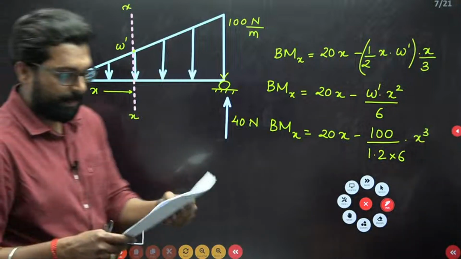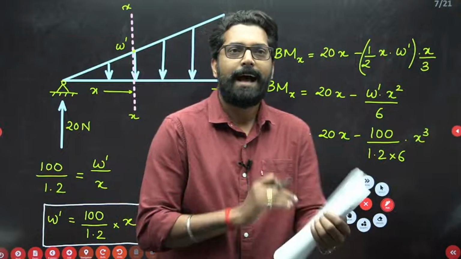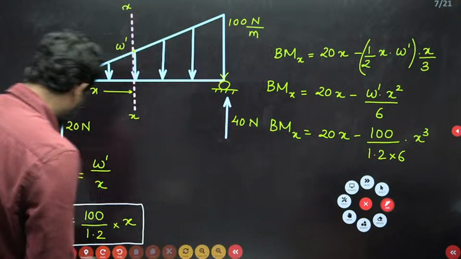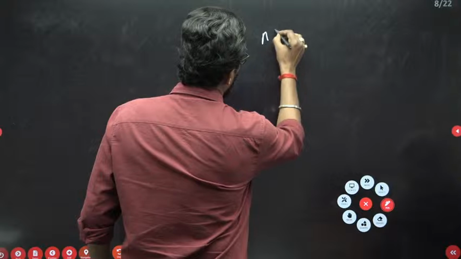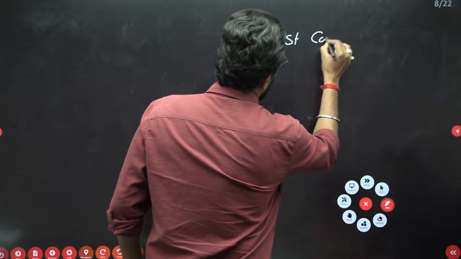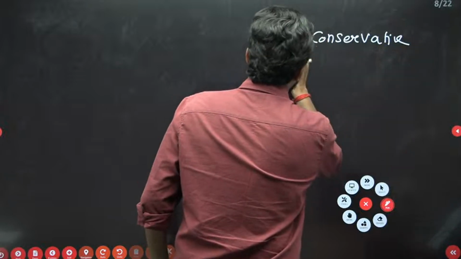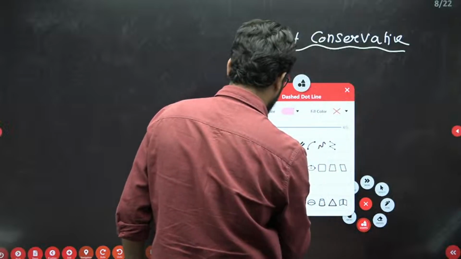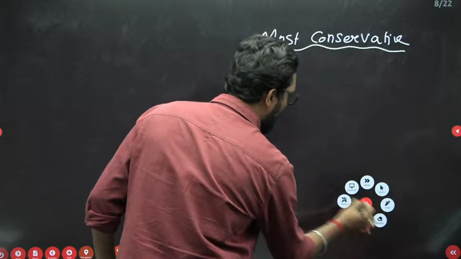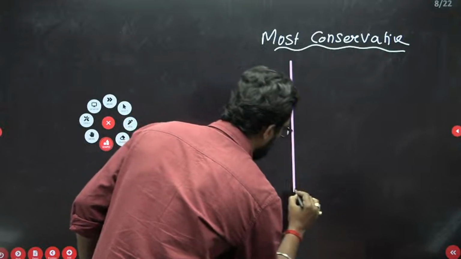So, my dear, we have two questions. One question is related to machine design, and the other is fluid mechanics. Let's try this question. The question is very easy. Most conservative. Most conservative means the minimum area. So we have to draw the graph between